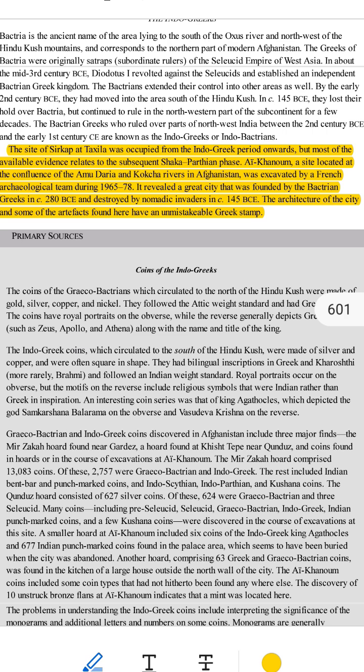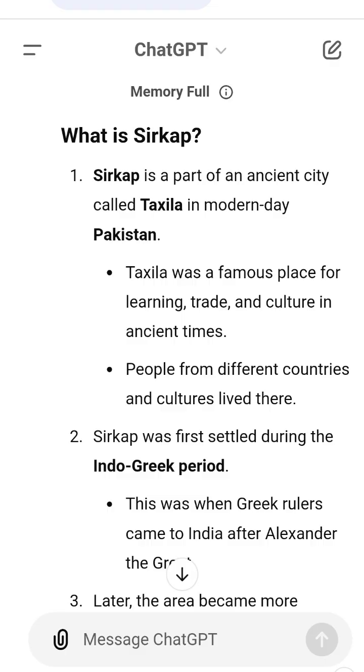Why are these places important? 1. They show how cultures mixed in ancient times. Greek ideas blended with Indian and Central Asian traditions to create something unique. 2. They help us understand history. By studying places like Sirkap and Ai-Khanum, we learn about how people lived, traded, and interacted long ago.